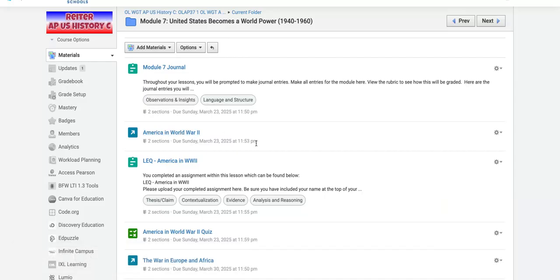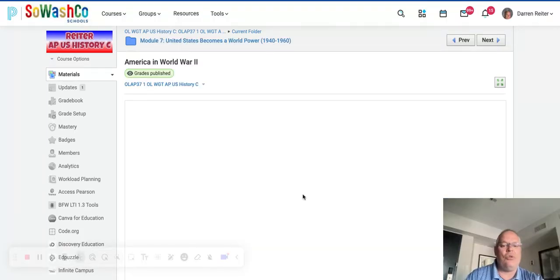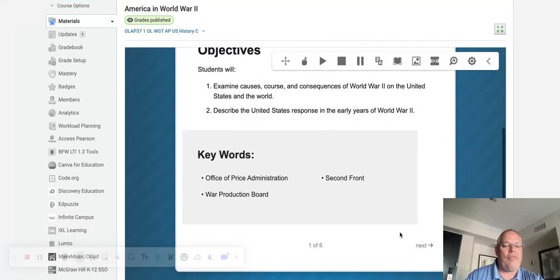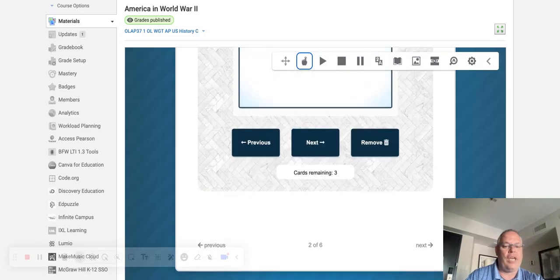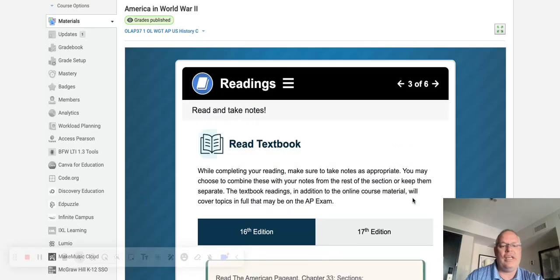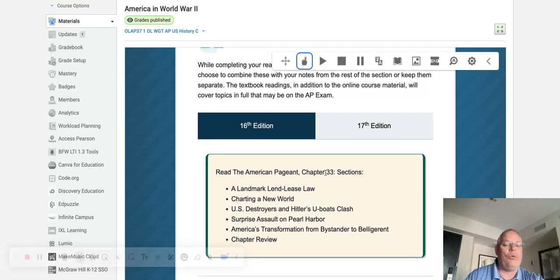And so as you go into some of these lessons, you see how we set it up. We have our slides and it has all your information. It's going to give you your vocab, your lessons, your notes. It's going to walk you through all of this. It'll reference you to the textbook. And remember, we're using that American Pageant textbook.